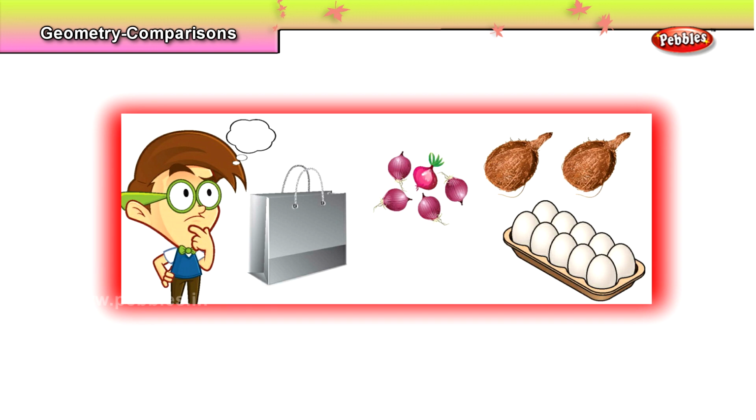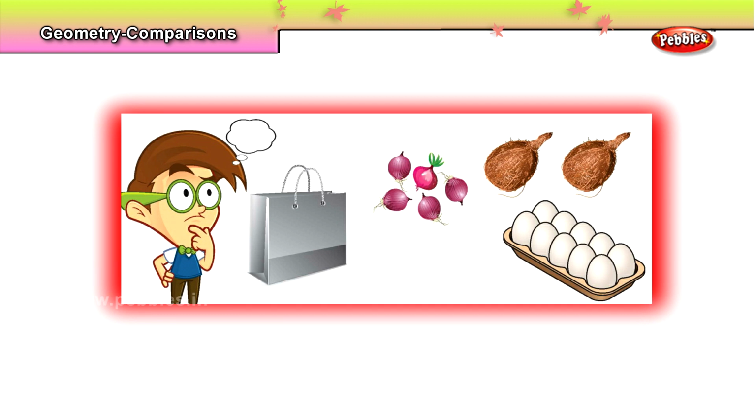Why do we keep coconut on the bottom? Why not the eggs? Because coconut is very hard and it's a heavy object, right? So if we keep the eggs in the bottom and then the coconut, the eggs will break, right? So the coconut, the heavy object, should be kept on the bottom of the bag. Then what will you keep? Yes, we will be keeping the turnips on the second level. And finally, what will you keep? We will be keeping the eggs on the top of the bag so that it does not break.